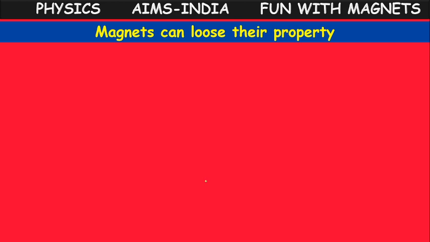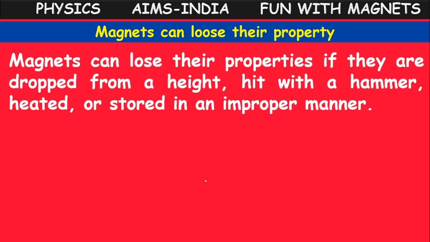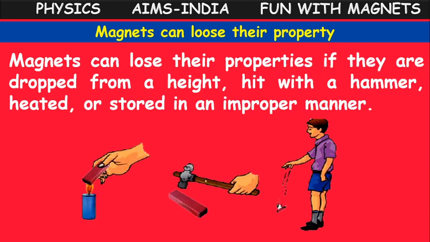Not only retaining the magnetic property, magnets also lose their property. In what cases? When they are heated, or when they are dropped from a certain height, or stored in an improper manner. In that case also, they will lose their magnetic property.